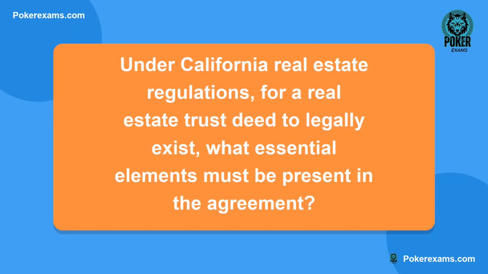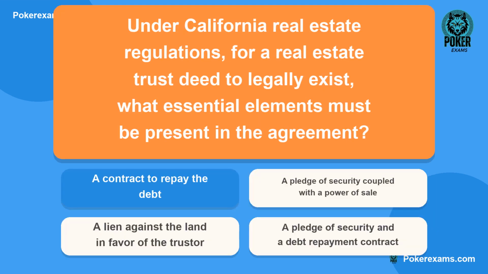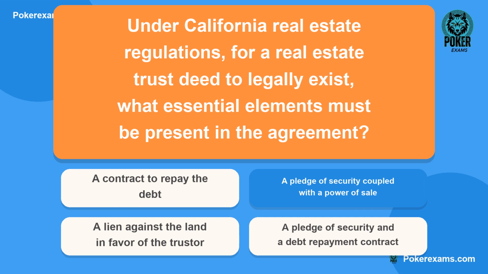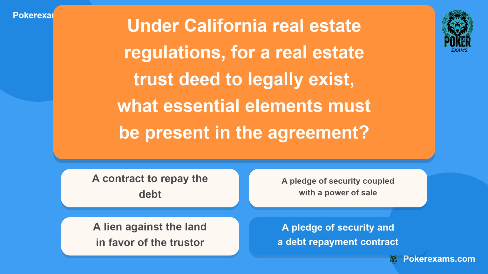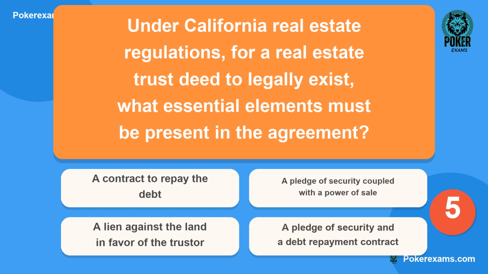Next question. Under California real estate regulations, for a real estate trust deed to legally exist, what essential elements must be present in the agreement? Is it A, a contract to repay the debt? Or B, a pledge of security coupled with a power of sale? Could it be C, a lien against the land in favor of the trustor? Or lastly D, a pledge of security and a debt repayment contract?